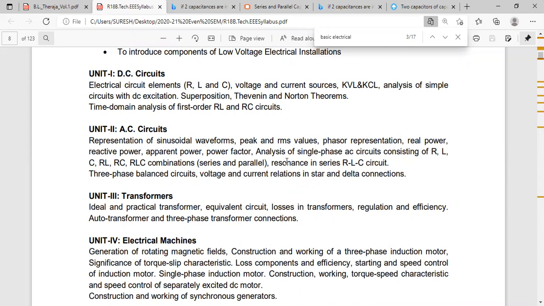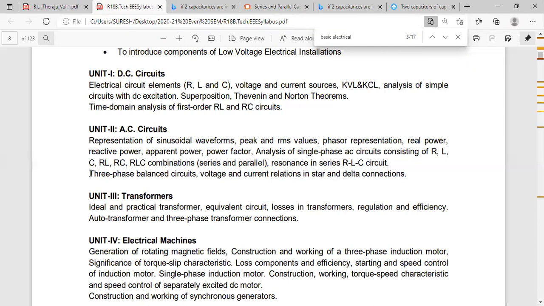Next question. Problems on resonance circuit. 2 problems I had told in the class today afternoon. Those 2 problems you practice. Okay. And the last topic in your syllabus, second unit, is 3-phase balanced circuits. In 3-phase circuits, there are 2 connections: one is star connection and the other is delta connection.